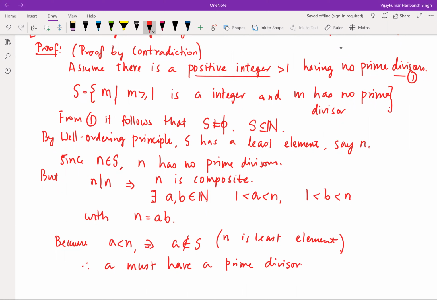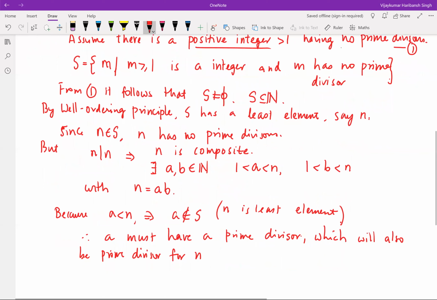Since a is not in S, a must have a prime divisor, which will also be a prime divisor for n. Now, why is that?